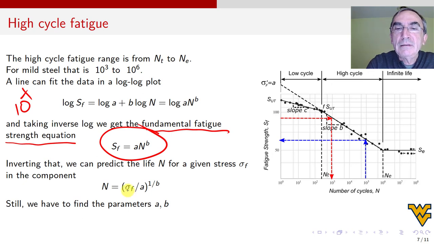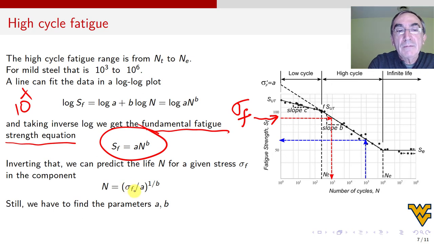Yes, because when you enter this way, you don't enter with a strength. You enter here with sigma F, which you calculate as Mc over I, or P over A, whatever; it could be a tau, all right? You don't enter with S, you enter with sigma. So I switch the S by sigma. You won't find this in the textbook, but I'm doing it because that's the way it is, really. So this S, when I invert, becomes a sigma.